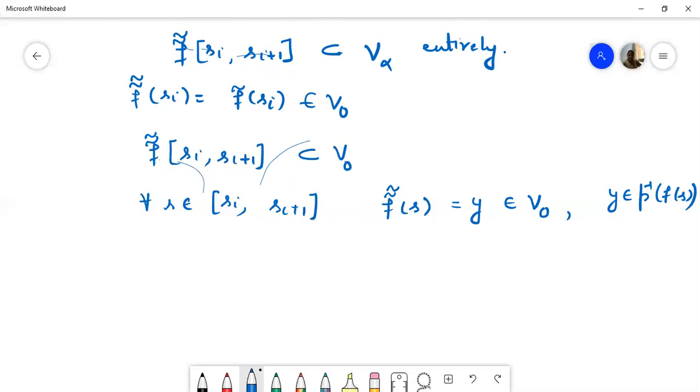But we know V naught is homeomorphic to U. So for each point F of S in U, there is only one such point Y in the space V naught.